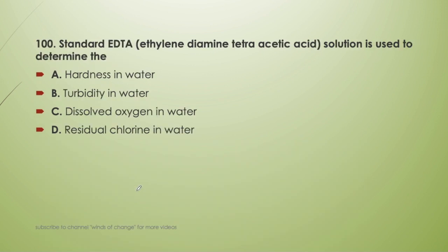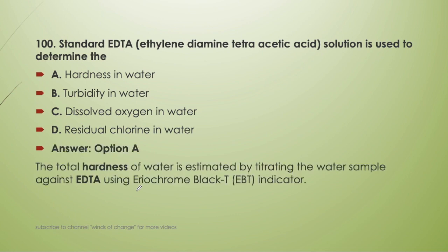Standard EDTA, ethylene diamine tetraacetic acid solution, is used to determine the hardness of water, turbidity in water, dissolved oxygen in water, or residual chlorine in water. So EDTA test is done to find out the hardness in water. The total hardness of the water is estimated by titrating the water sample using EDTA with Eriochrome Black T, that is EBT indicator. This is very important to memorize which indicator is being used in EDTA test, that is Eriochrome Black T, that is EBT indicator, and this is used to determine the hardness in water.